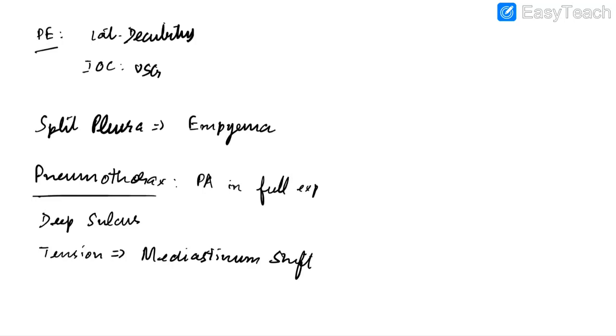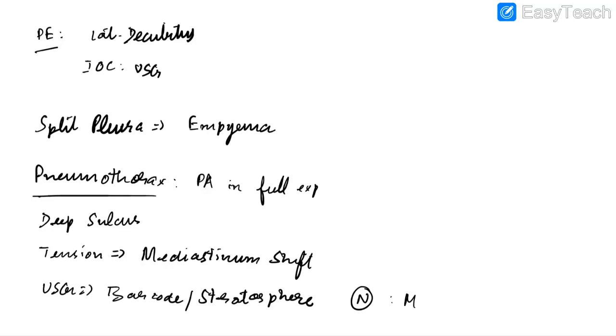Other findings in pneumothorax include hypertranslucency and collapse of ipsilateral lung. In case of USG, we will find barcode sign or stratosphere sign in pneumothorax. Remember, normally in M mode USG, we will see seashore sign of lung, whereas in case of pneumothorax, we will see barcode or stratosphere sign.